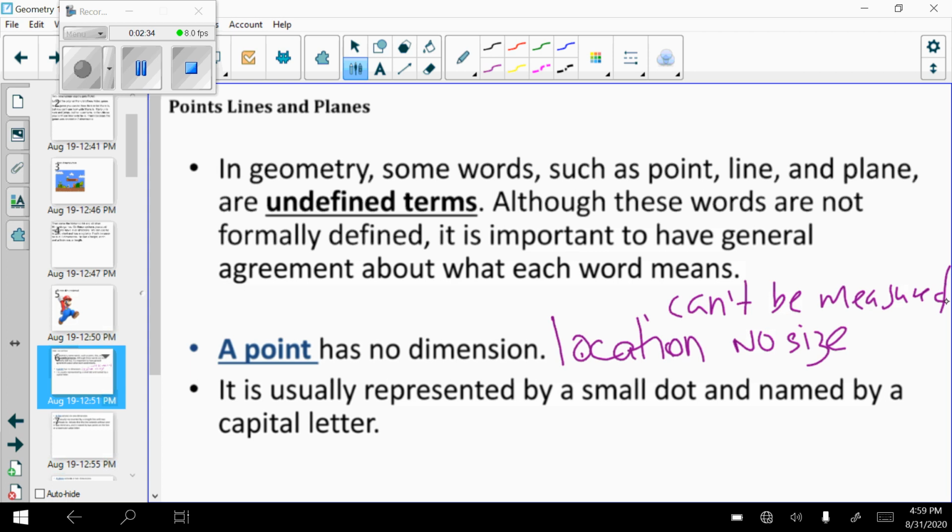However, if we're going to talk about it in geometry, we need to be able to see something, okay, that we can reference. So we draw a dot for a point, and then we name it by a capital letter. So this would be considered point A.